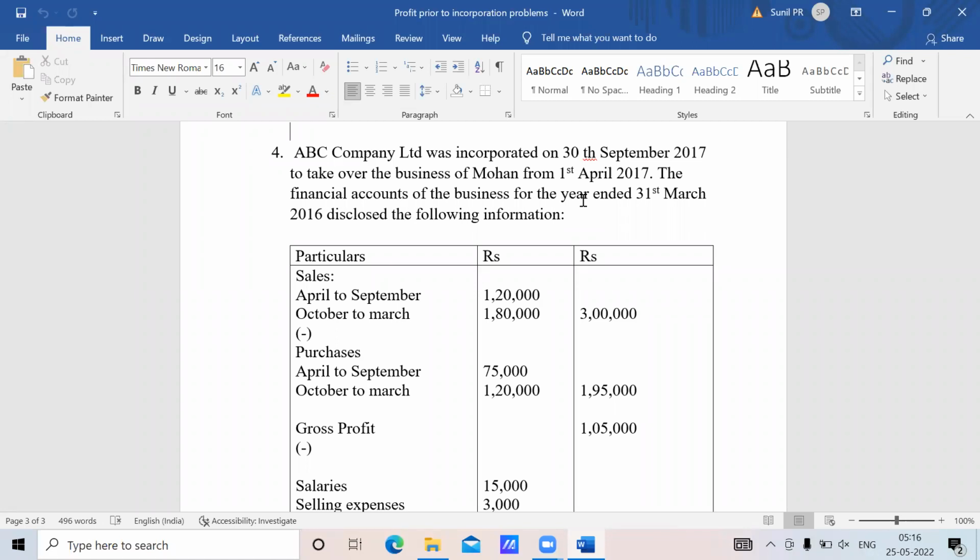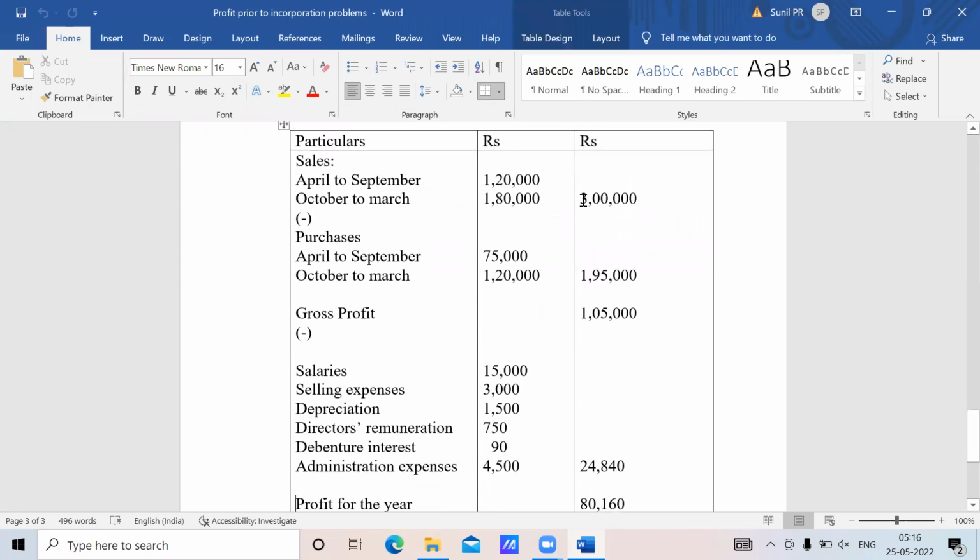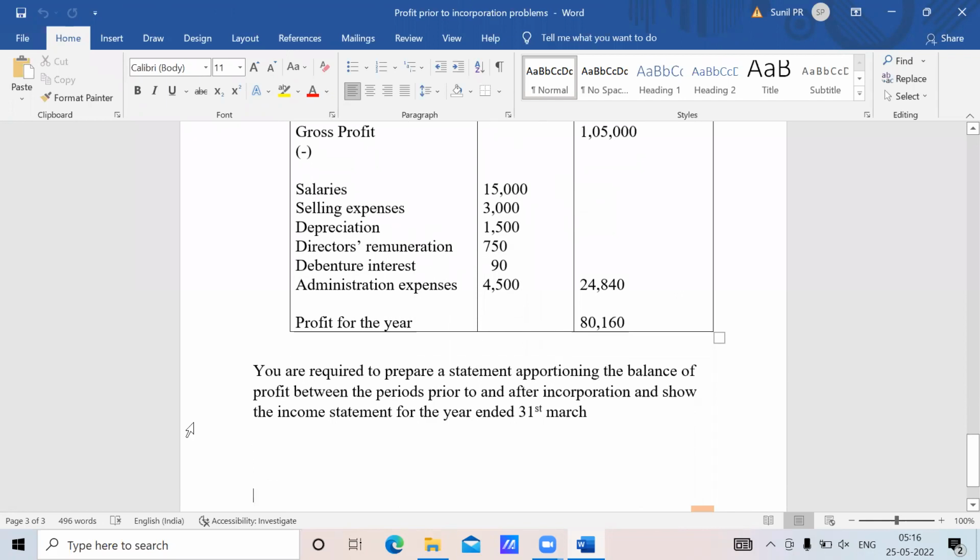But now, can you tell me the pre-incorporation months and post-incorporation months? Pre-incorporation, whatever you told was correct. So I'll write it on the screen now. Pre-incorporation period: when was the business purchased? The business was purchased on 1st April 2017, sir. From 1st April to 30th September. So that will be 6 months. Am I correct? Yes, sir.